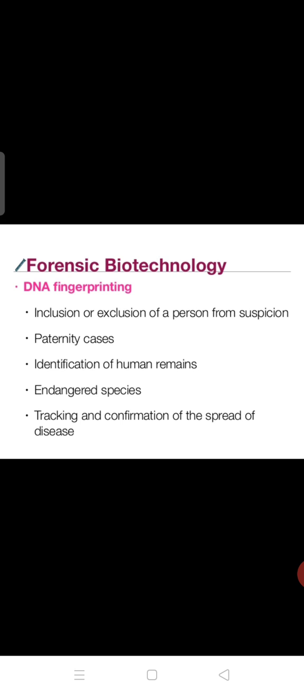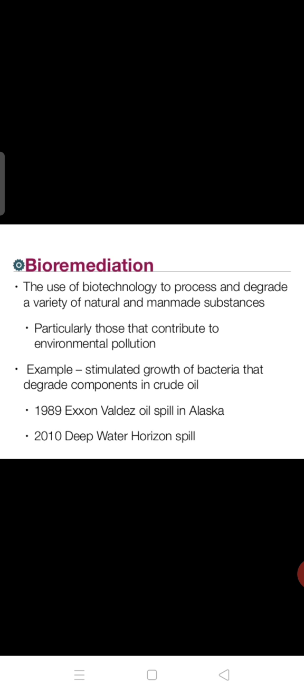So next is forensic biotechnology, that is the DNA fingerprint. If a victim or anything, if a disease occurred, that can be identified with the help of DNA fingerprint, or paternity cases, like these all different cases we are able to identify with the help of DNA fingerprint, and that is possible in forensic biotechnology. DNA or a sample of blood, hair, like this, if we get anything, we are able to identify the victim here.